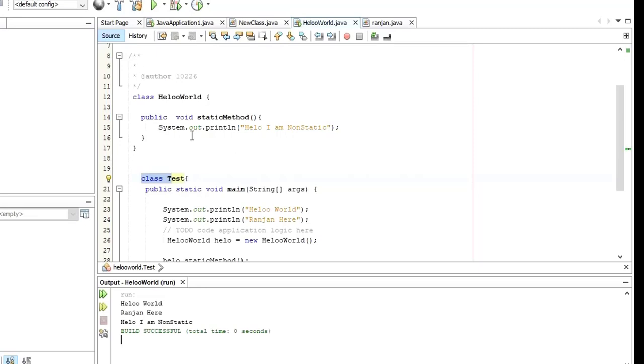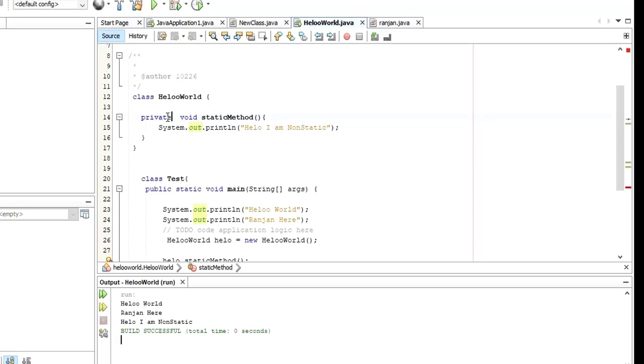Now we are talking about the access specifier. So now this is a different class. Though this is a different class, inside of this class I can still access the method of the class named HelloWorld. In case, instead of public, let's say I'm going to change this one to private. So this is another access specifier.